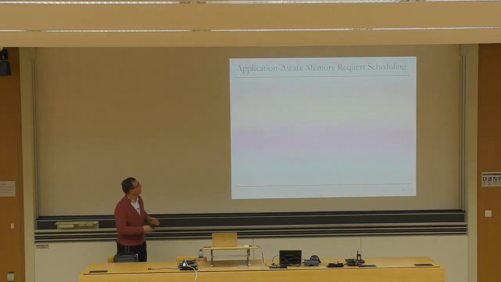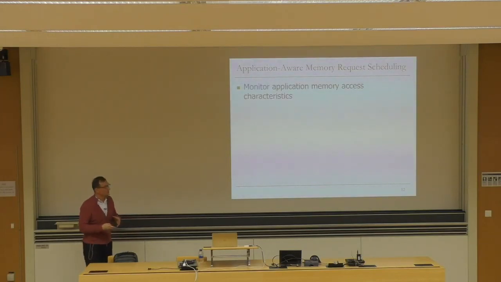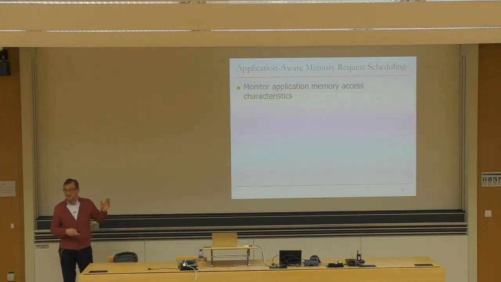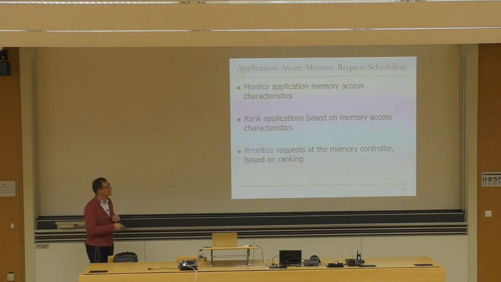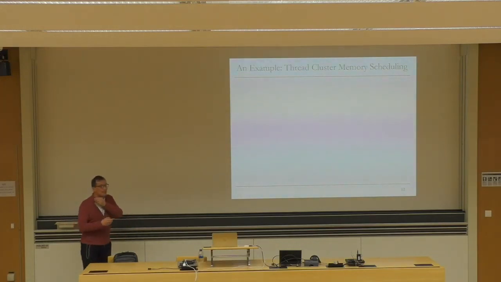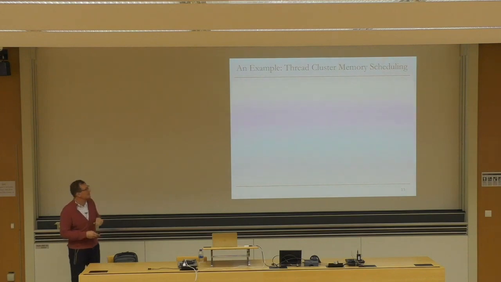The previous approach is making the memory scheduler aware of the applications. The memory scheduler monitors the application characteristics. It ranks the applications based on memory access characteristics, and it prioritizes the requests at the memory controller based on that ranking. Let's take an example. This is the most closely related work that the paper later compared to. This is also our work, thread cluster memory scheduling.